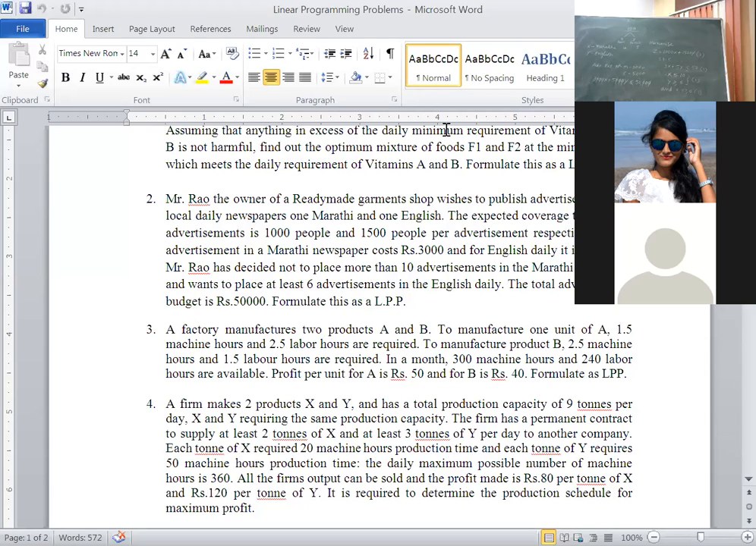Any query, students? Any problem while solving this problem?